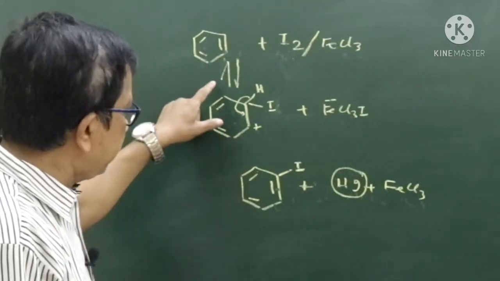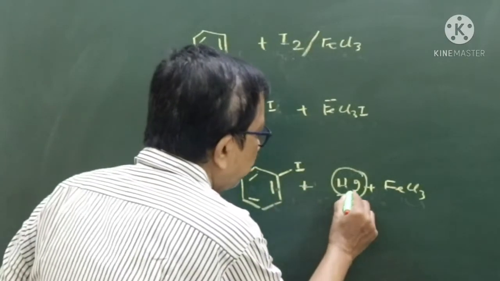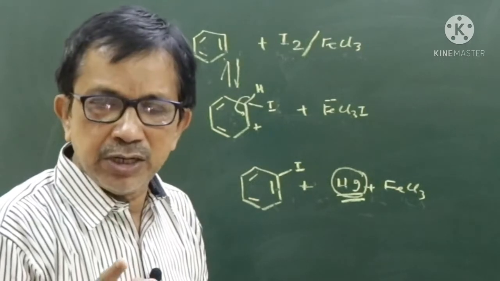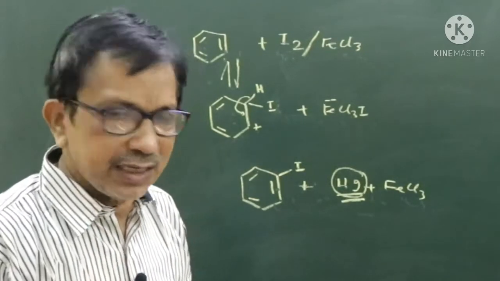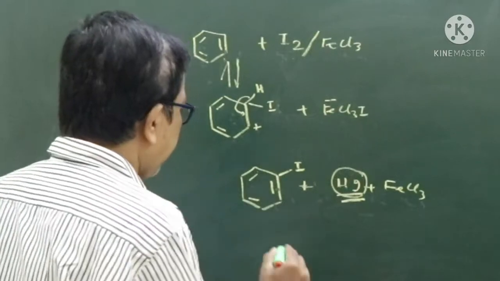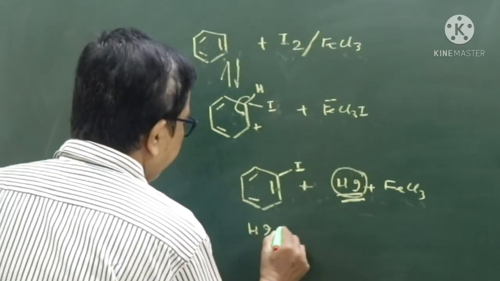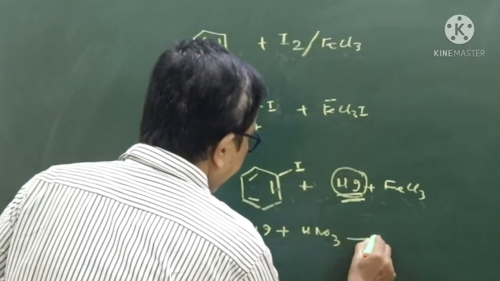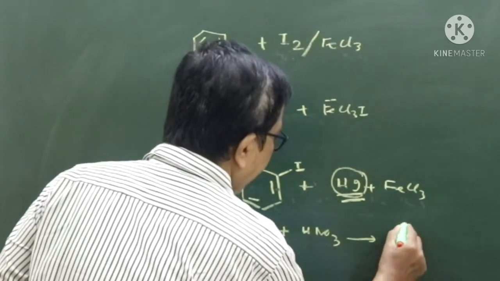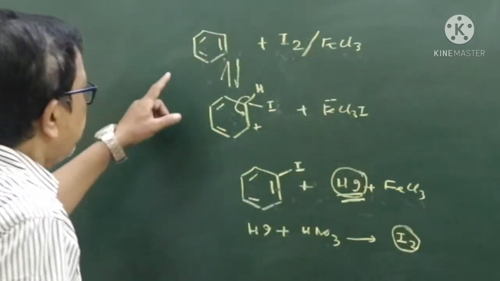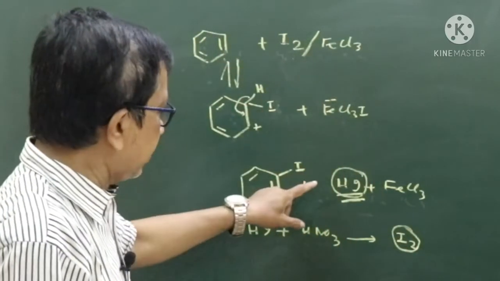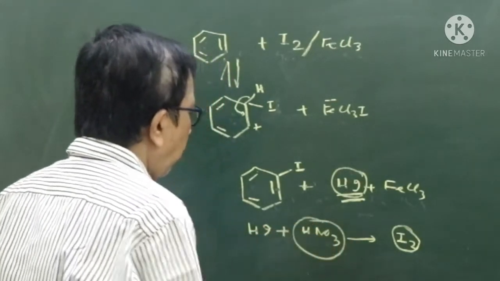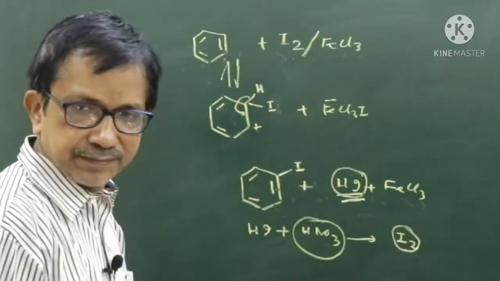In order to form iodobenzene from benzene, what do I have to do? I have to remove HI. You know Le Chatelier's principle: whatever I do, the system does the reverse. If I want to remove HI, how can HI be removed? If I use an oxidizing agent, HNO3, HNO3 helps to oxidize HI to iodine. As a result, it helps the forward reaction to proceed. That's why the iodination reaction takes place readily with the help of an oxidizing agent such as HNO3.